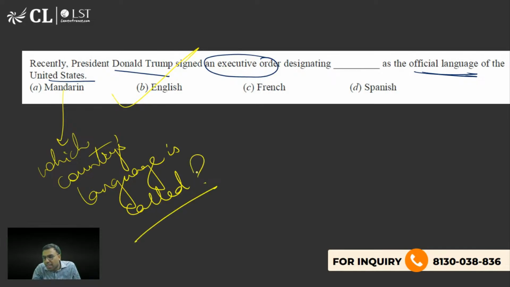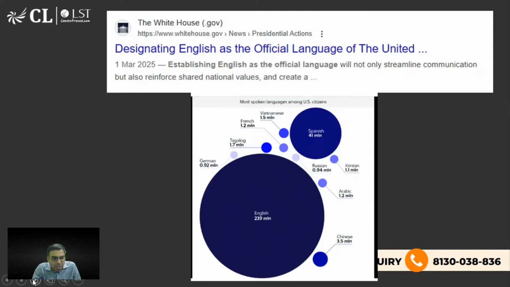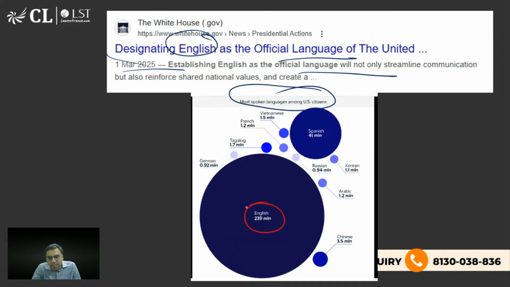Yeah, the right answer is B. English is the right answer. So Donald Trump, who is the US president, has designated English as the official language, and otherwise, 1st March, the first week of news में था ना. And if you see, this is the most spoken language in America. So many people are speaking English. Some people are speaking Chinese, a little Spanish. The second highest language spoken in America is Spanish. Then you can say Chinese and all.